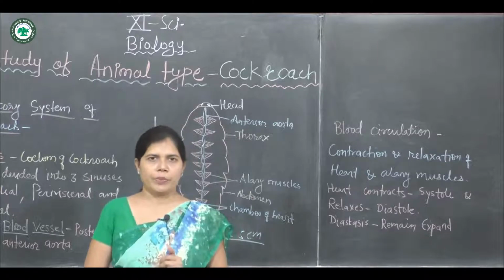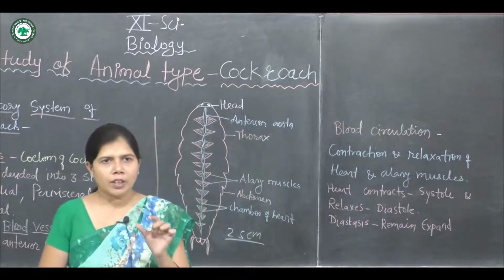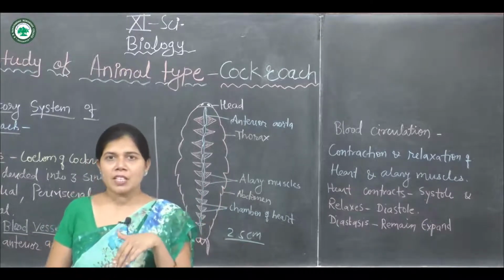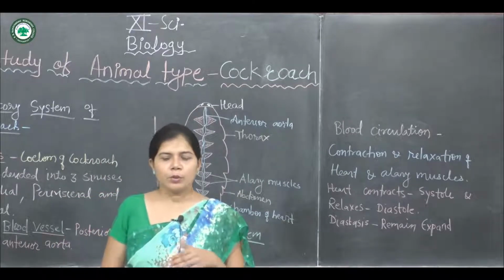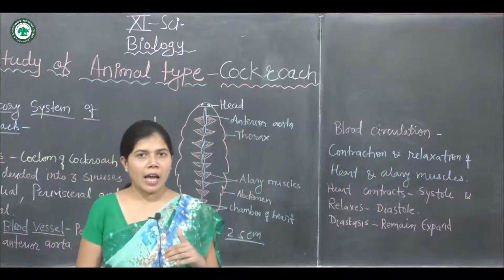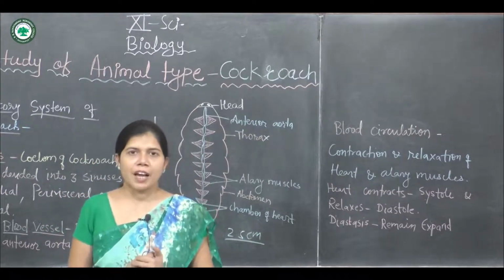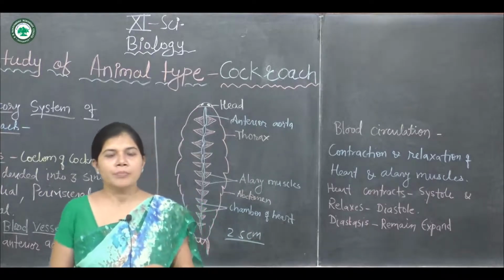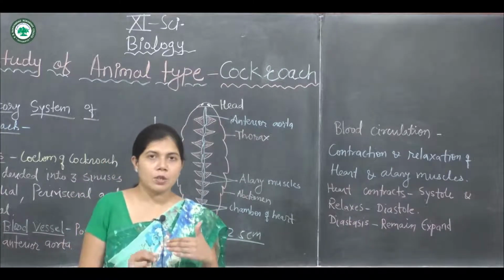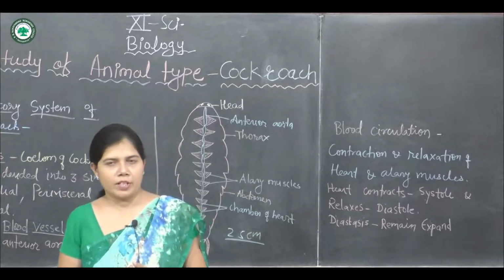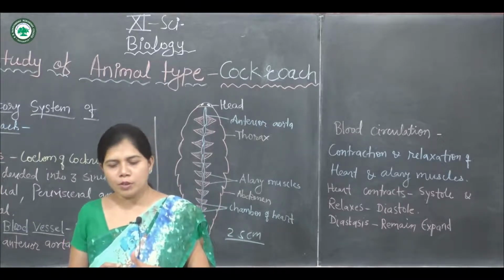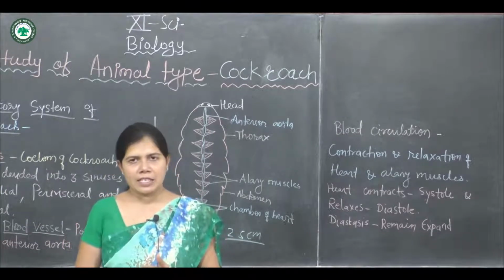during the systole. Listen students, during the systole the heart contracts but the alary muscles are relaxed. Due to this the dorsal diaphragm becomes convex. During the diastole the alary muscles contract and the diaphragm becomes flat, but during the systole the alary muscles are relaxed, and the dorsal diaphragm becomes convex, reducing the volume of the pericardial sinus.